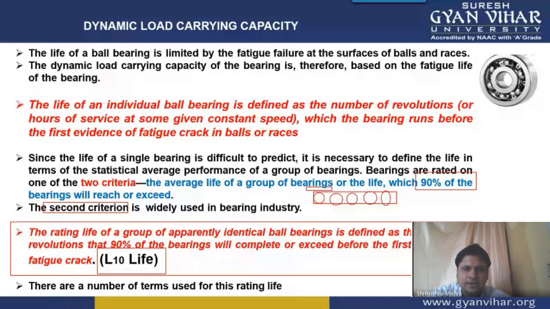If out of these 10 bearings, 9 bearings attain 1000 revolutions before evidence of crack, this means that 1000 will be its L10 life. So this is the explanation I have told you with an example. L10 life is the life which 90% of the bearings will complete before the evidence of first crack.